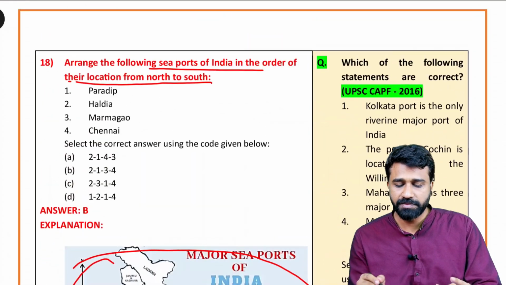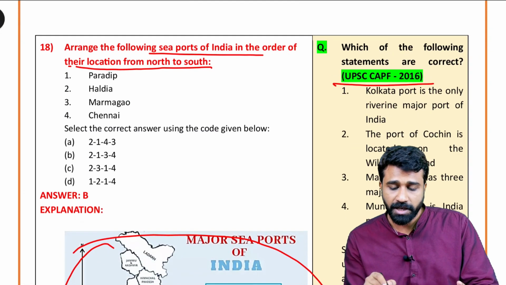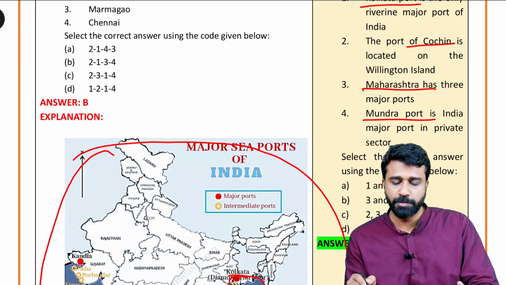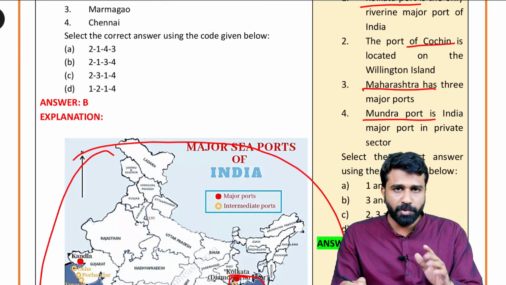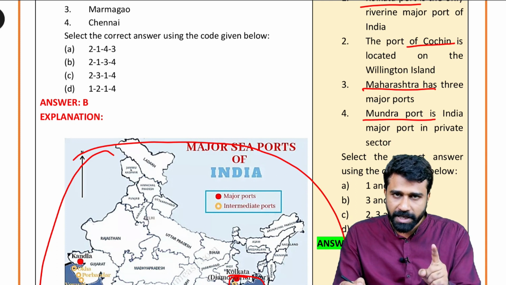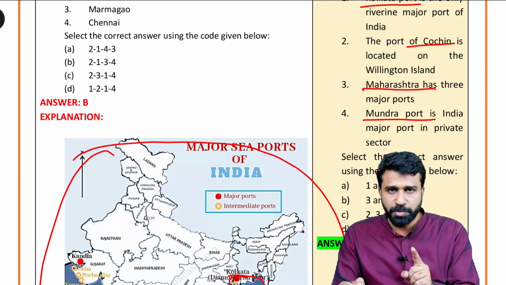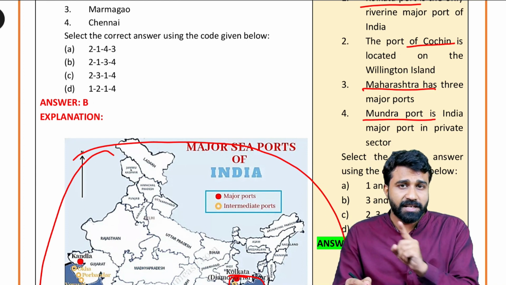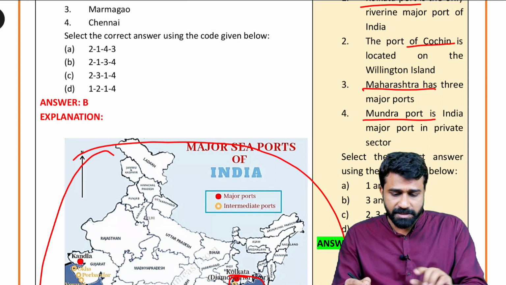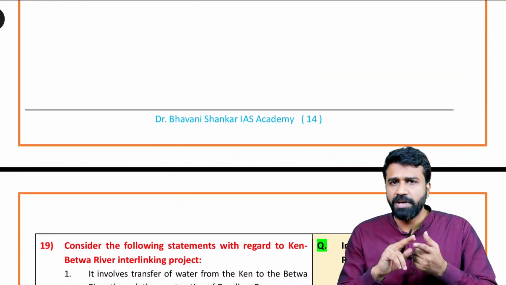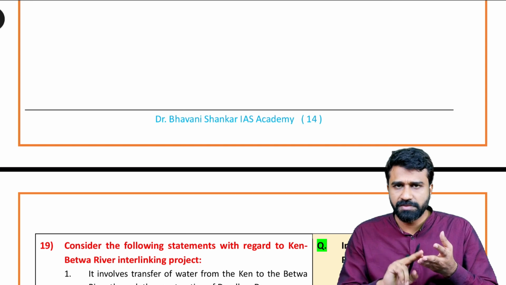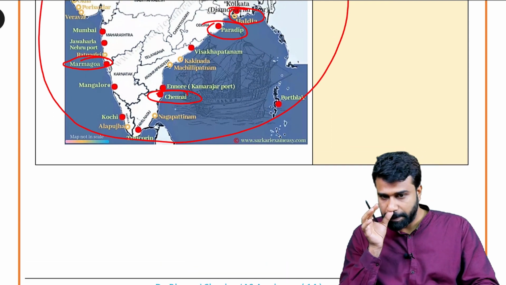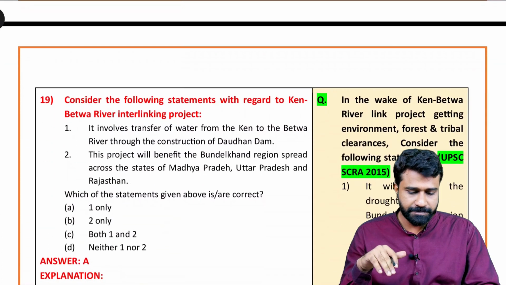It is very important. This was a question in CAPF in 2016 regarding Kolkata port, the port of Cochin, Maharashtra port and Mundra port. One thing is very important: their location comes under the facts part, and their features, their net contribution to the GDP and their exports are part of the analysis. Facts and analysis, these are important. With respect to wildlife sanctuaries, national parks, biosphere reserves, wetlands and mineral resources, their extraction and distribution, and coming to the ports part, seaports and fisheries, agriculture.